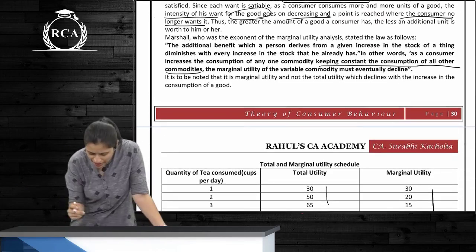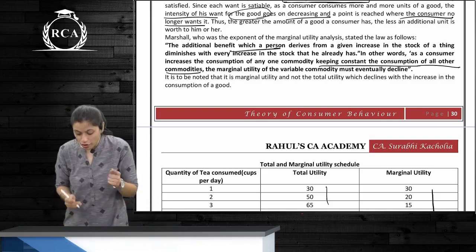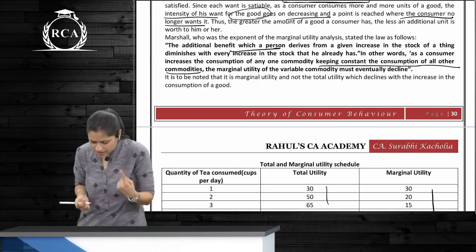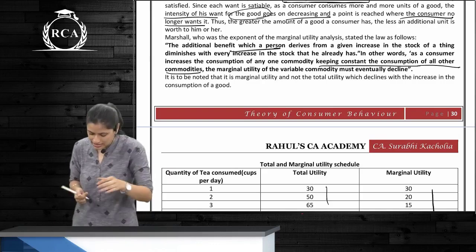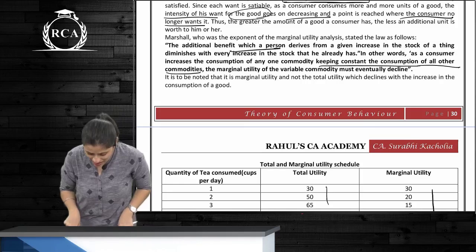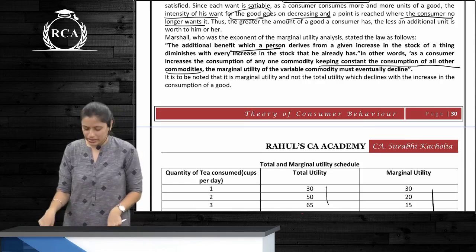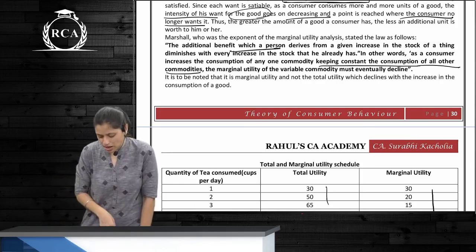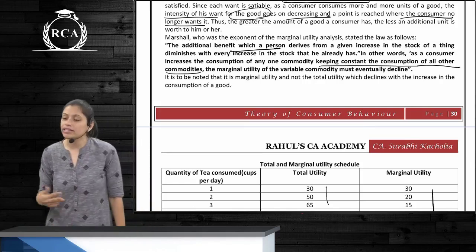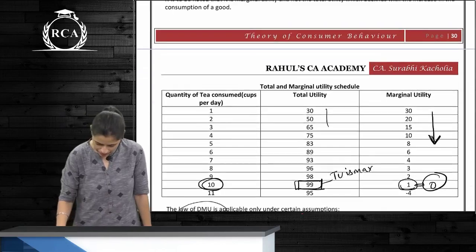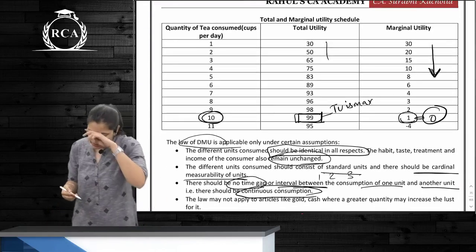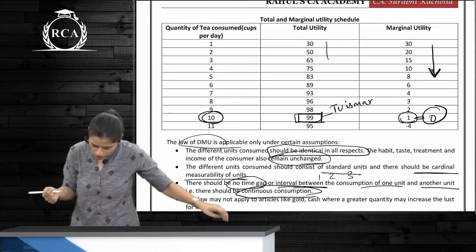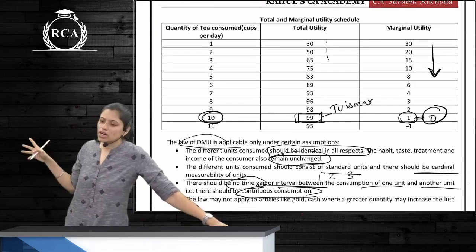The additional benefit which a person derives from a given increase in the stock of a thing diminishes with every increase in the stock that he already has. In other words, as a consumer increases the consumption of any one commodity, keeping constant the consumption of all other commodities, the marginal utility of the variable commodity must eventually decline. Now, according to this schedule, what is happening here? Again, MU is falling. And what's happening to total utility? It increases up to a certain point.